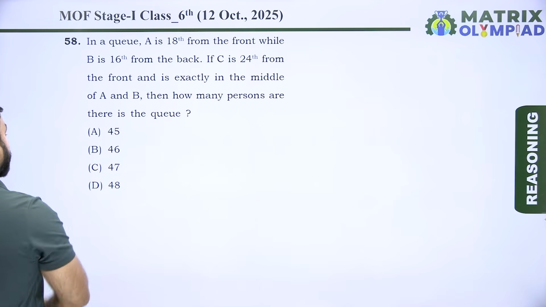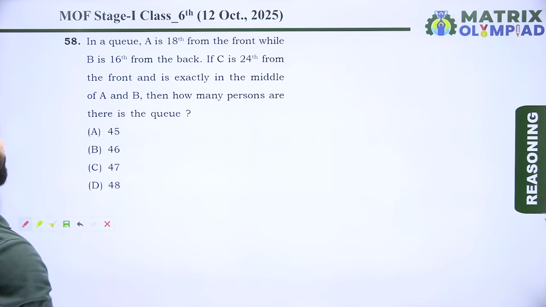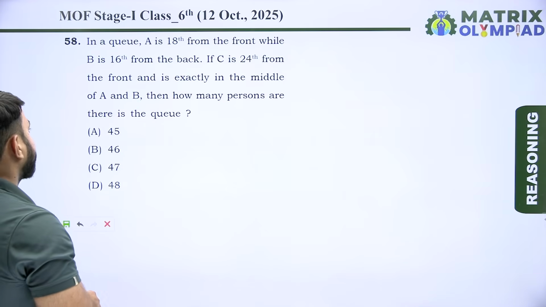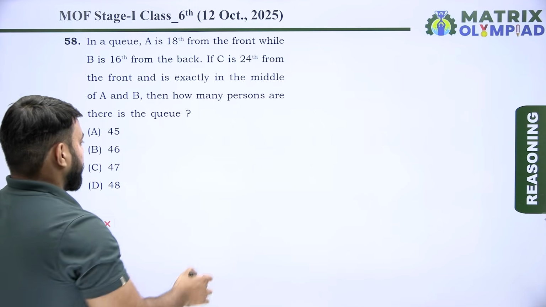Now the next question is question number 58. In a queue, A is 18th from the front while B is 16th from the back. If C is 24th from the front and is exactly in the middle of A and B, then how many persons are there in the queue?